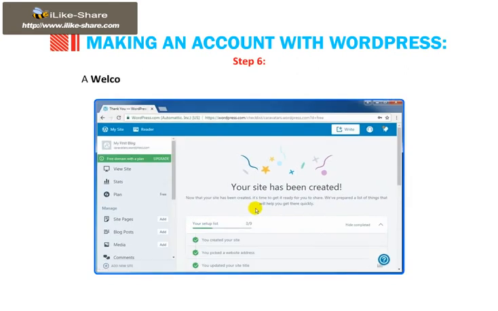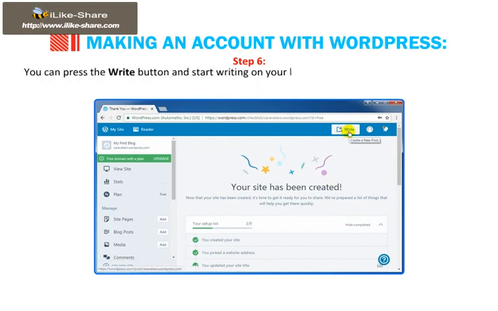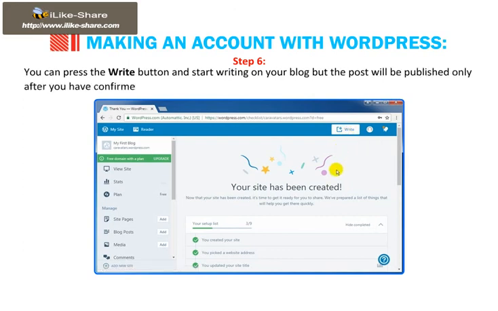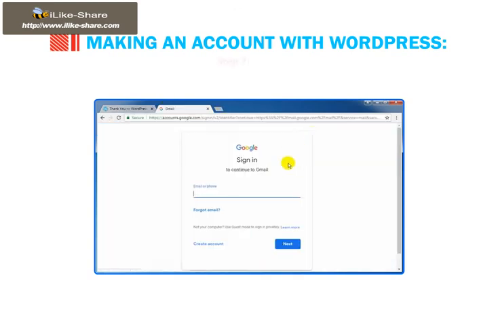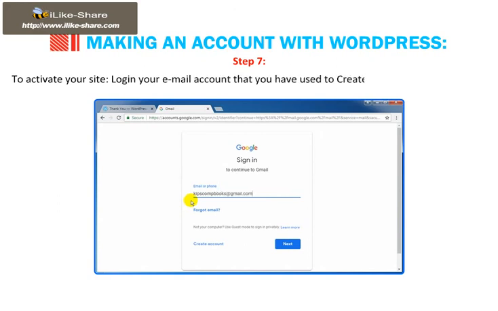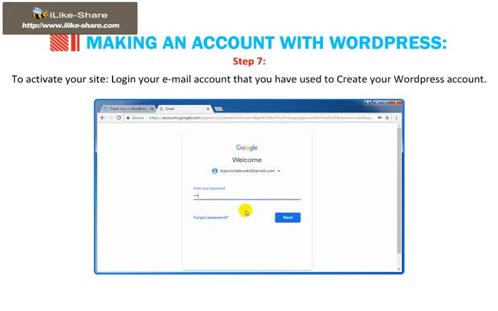Step 6. A Welcome to WordPress.com pop-up message appears on the screen. You can press the right button and start writing on your blog, but the post will be published only after you have confirmed your email ID and the site is activated. Step 7. To activate your site, log in to the email account that you used to create your WordPress account.